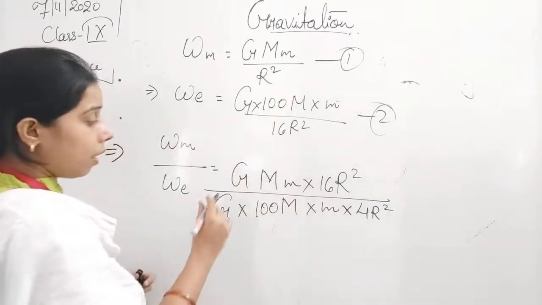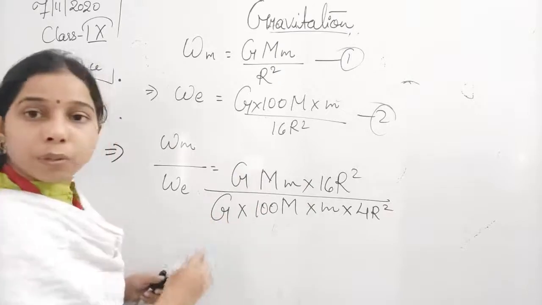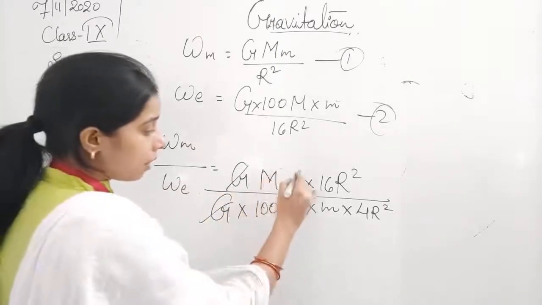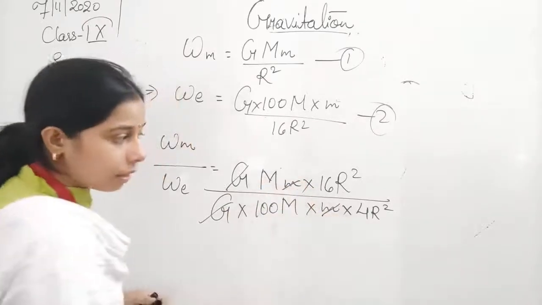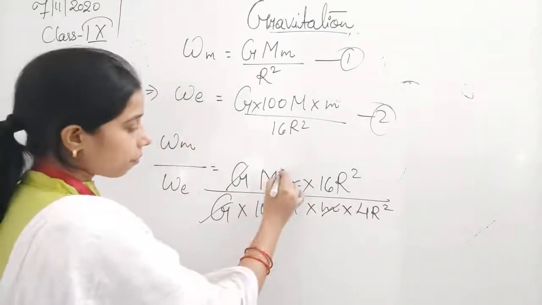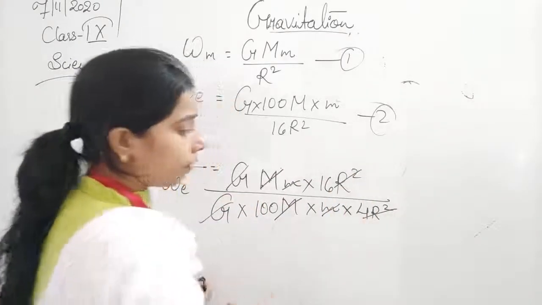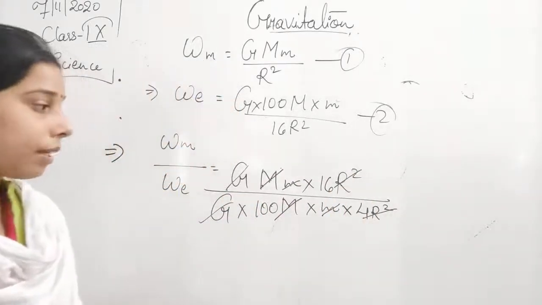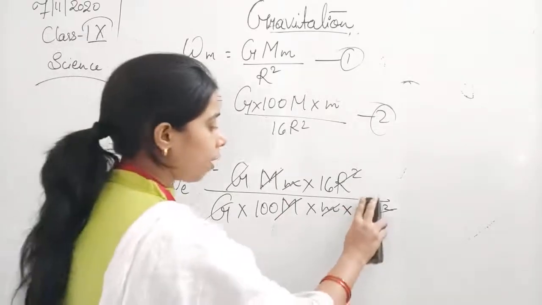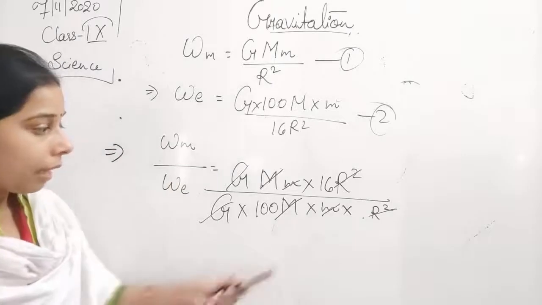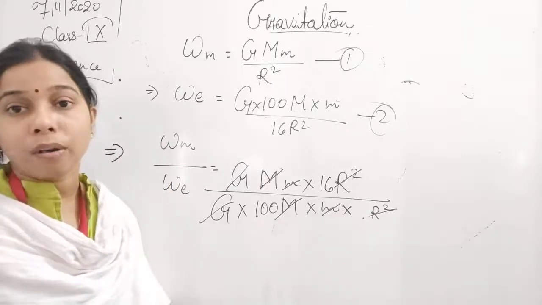Whatever things cancel each other, we are going to cancel. G and G will cancel each other. This M and this M will cancel each other. R and R square will cancel each other. Now what is left here? It will not be 4 square, it will be simply R square. Now what is left here, student? That is 16 upon 100.